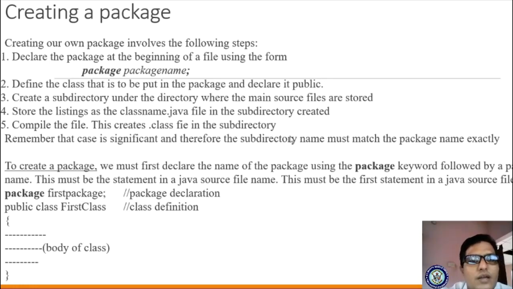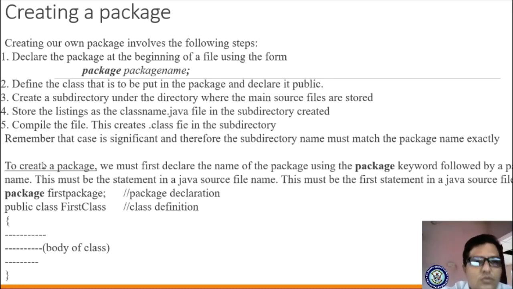Remember that case is significant, and therefore the subdirectory name must match the package name exactly. You have to mention the correct directory name, subdirectory name and file name in the package.